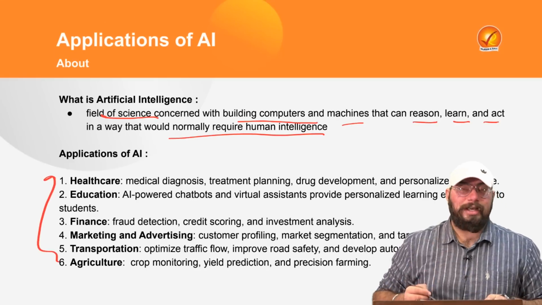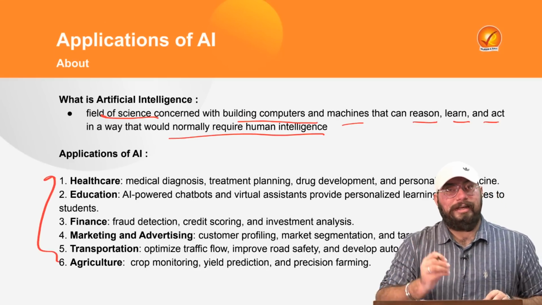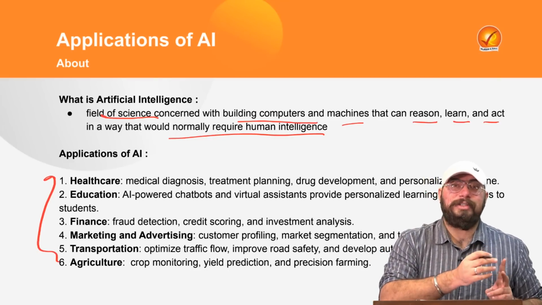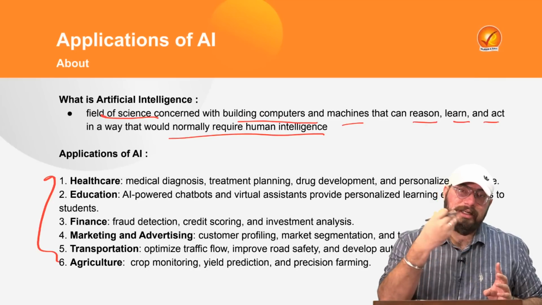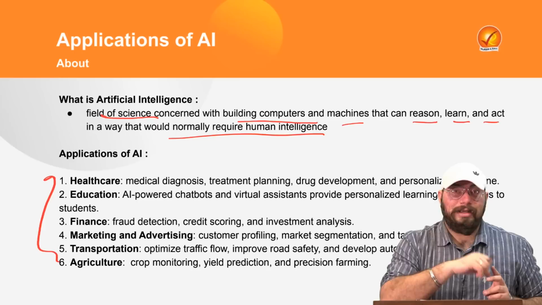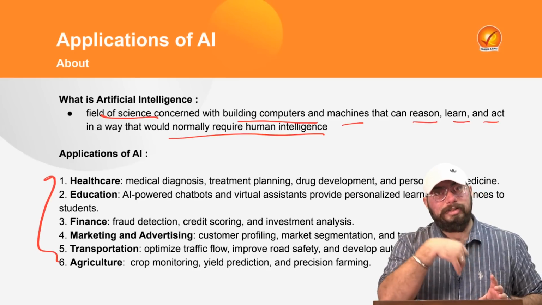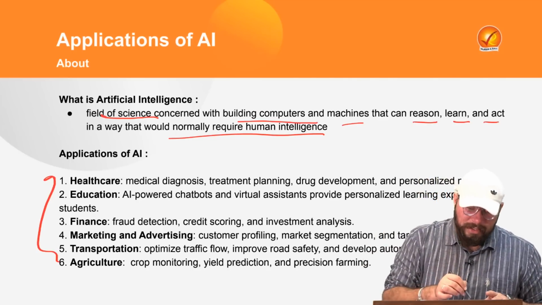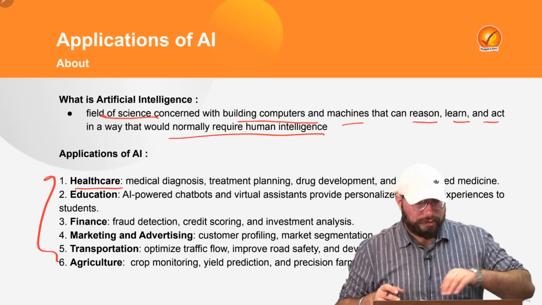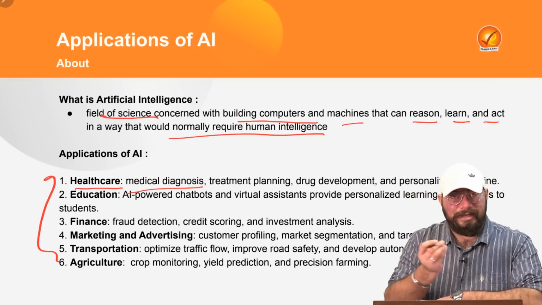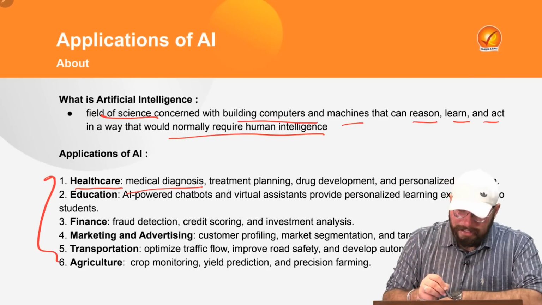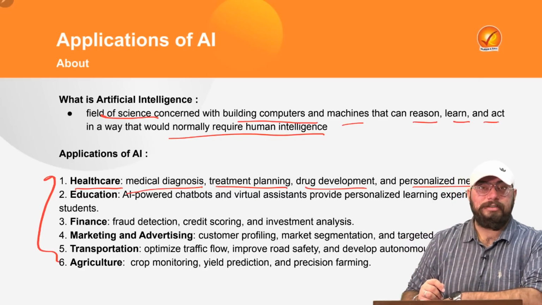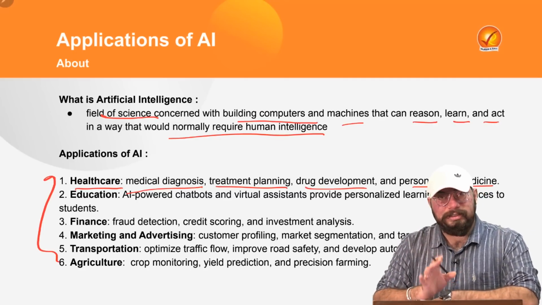Of course, the application of AI is there in a lot of sectors. That is why a lot of companies are planning to invest in artificial intelligence. Healthcare startups, education startups, robotics startups, fintech startups, marketing startups, content writing startups, a lot of these startups are planning to invest in artificial intelligence because it has a broad spectrum of applications. Coming to the healthcare aspect, application of AI involves medical diagnosis. AI robots can help in that. Treatment planning, artificial intelligence tools can help in that. Drug development and personalized medicine for the patient, artificial intelligence can help in that way.